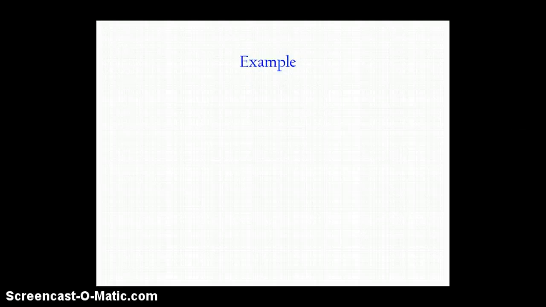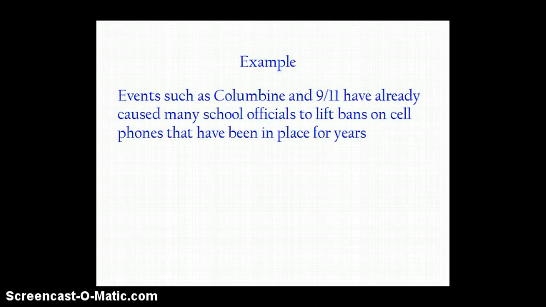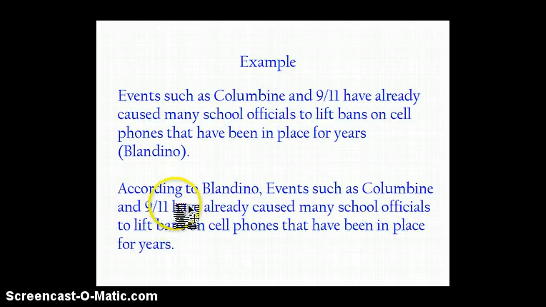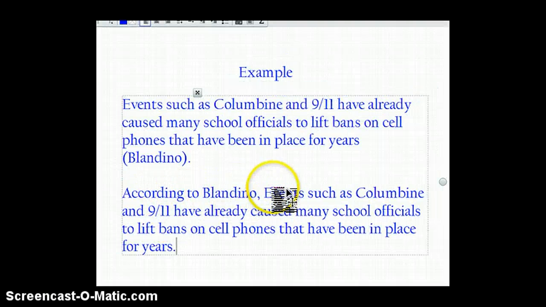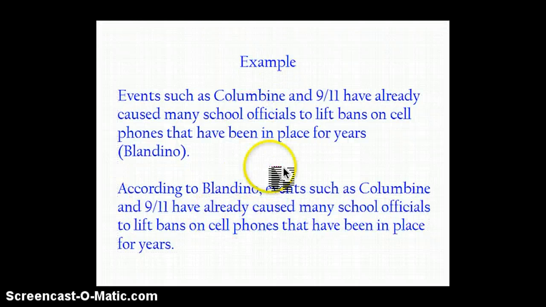So again, there's two ways I can do it. The first way is I just give my paraphrase, and then at the end I put that in-text citation before the period in parentheses. That's one way I can do it. Or I can actually put this in my sentence, according to Blandino, and that should be a lowercase e because that's not the start of the sentence. So both of these would be correct because it names the author's last name in the text. So this is something that's totally acceptable. This is not against any rules. This is not plagiarism.